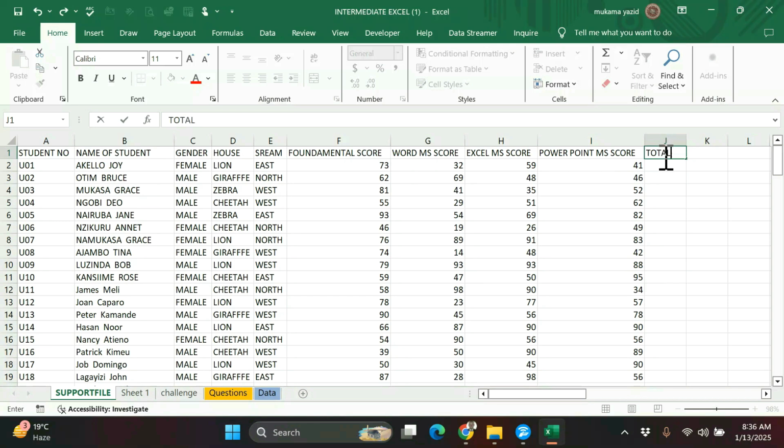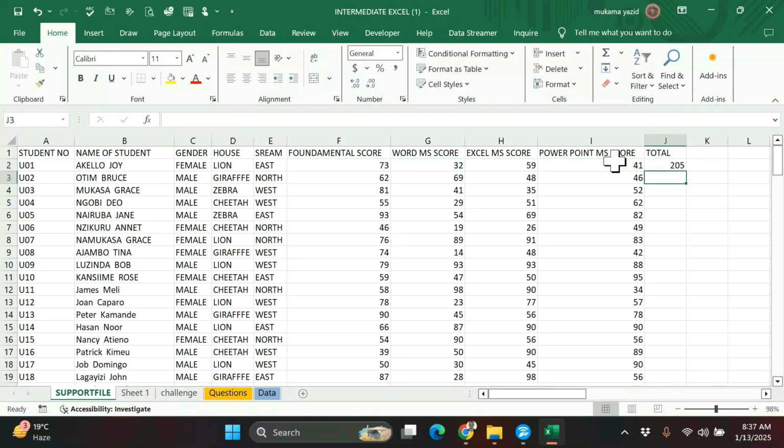Then we can use any function to get the total. You can just add manually, then plus sign, plus this, plus this, plus this. That is the formula. We are just trying to do the formula. Then after confirming it is finished, we press enter.